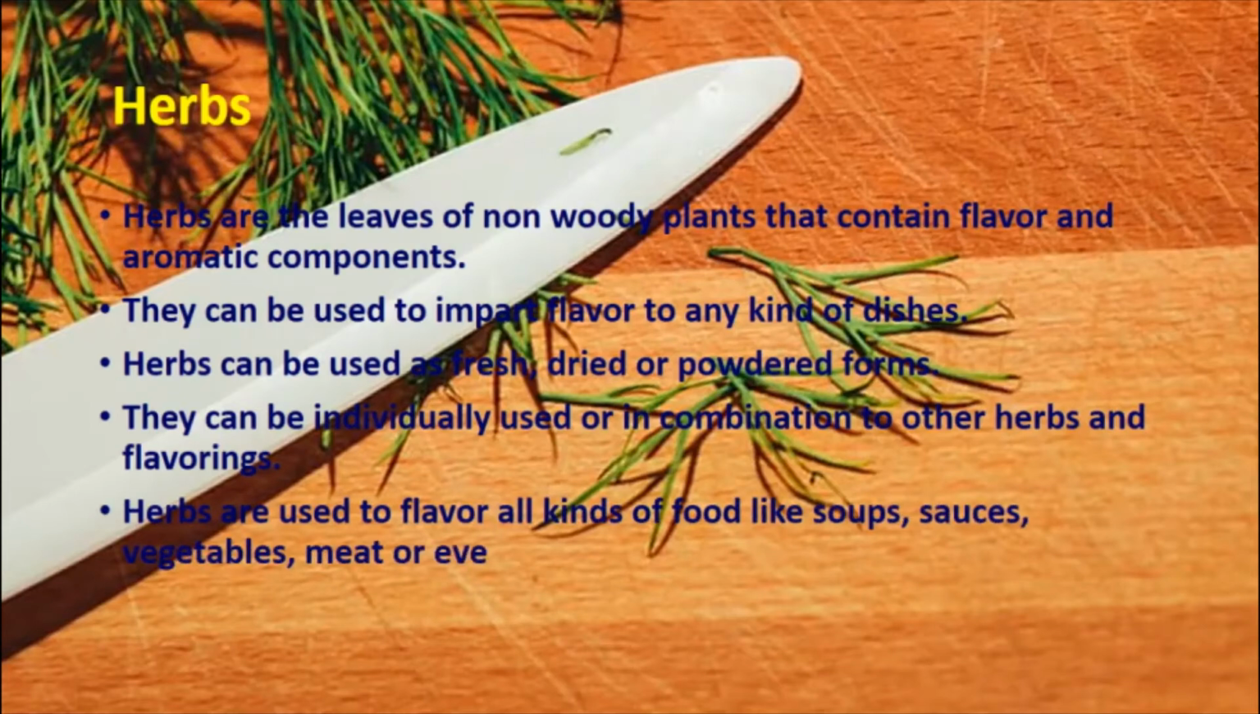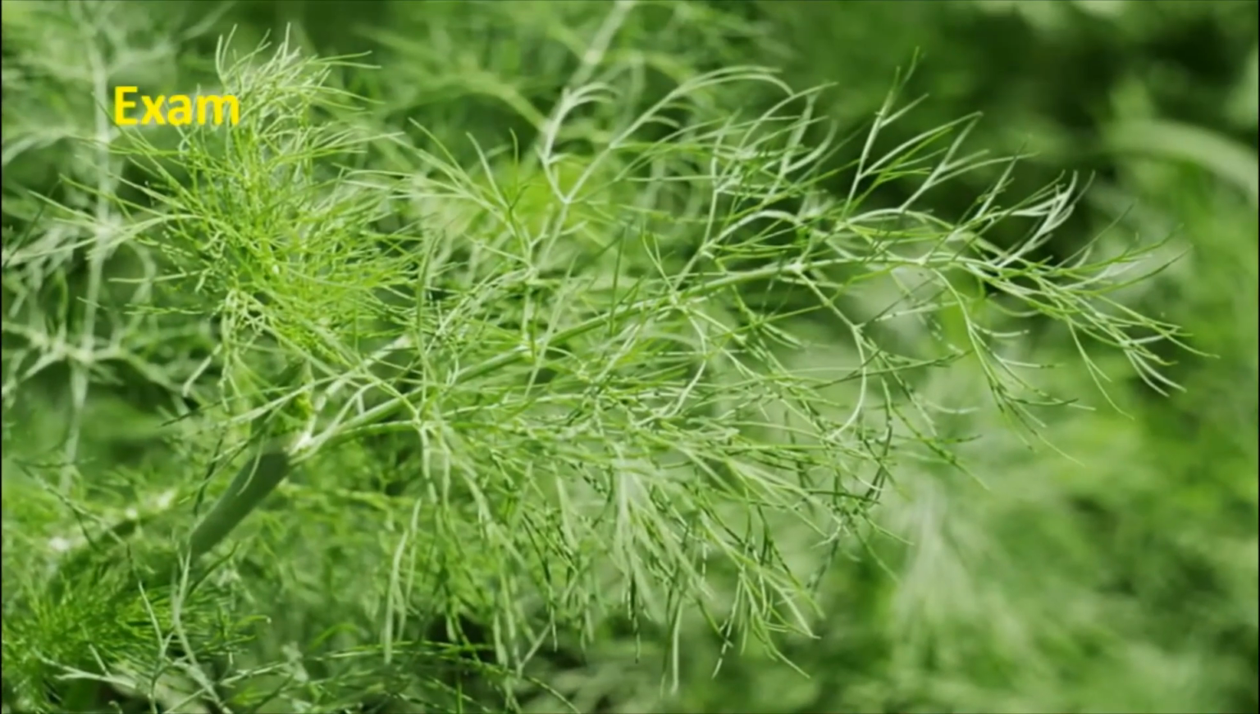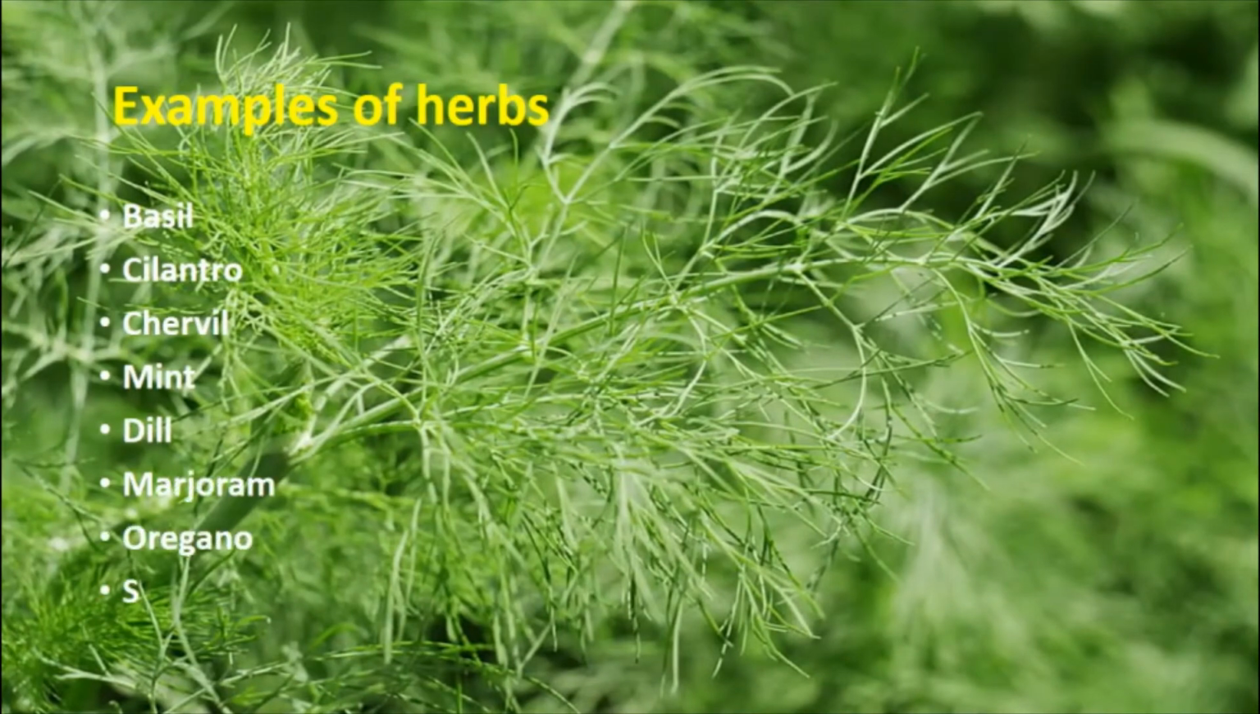Herbs are used to flavor all kinds of food like soups, sauces, vegetables, meat, or even desserts. Examples of herbs: basil, cilantro, chervil, mint, dill, marjoram, oregano, and sage are a few examples of herbs.